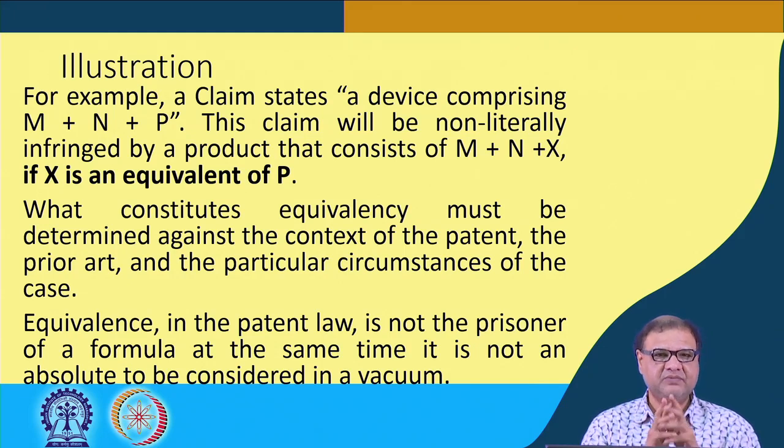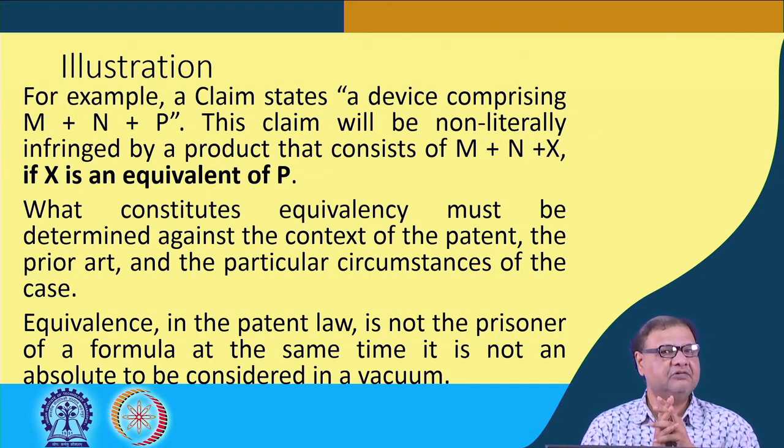Now, as we have seen, the limitation of literal patent infringement is that all the claim limitations must be present in the infringing device, and it must be related to a single claim.